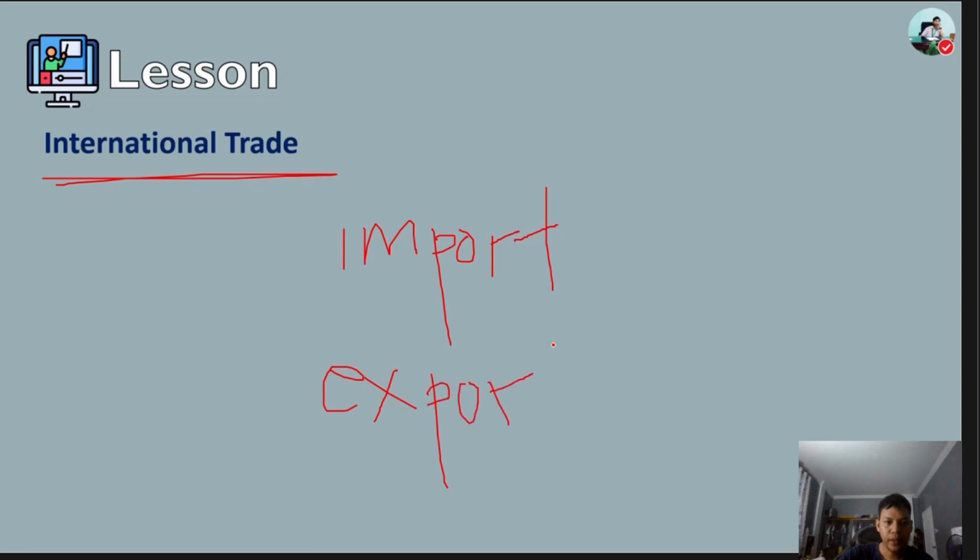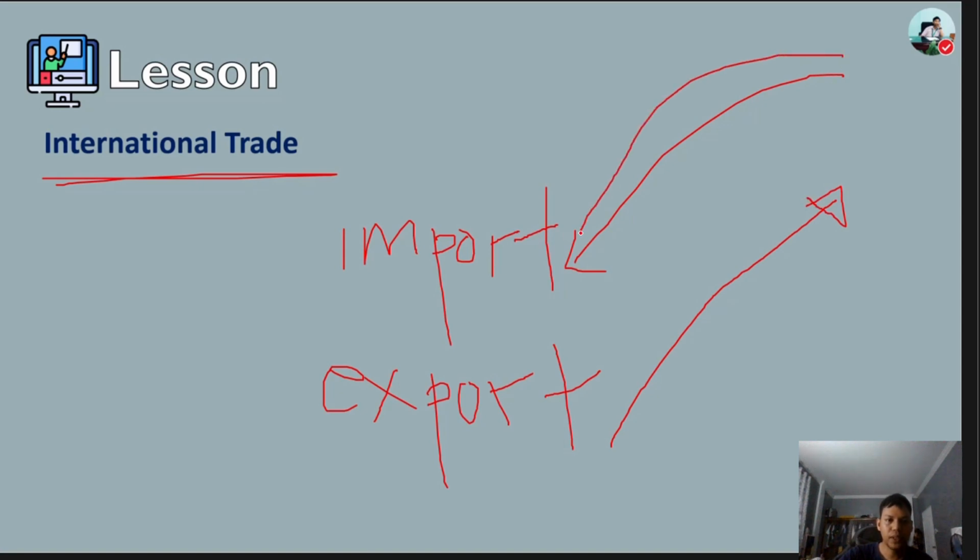So these two terms are very important that you need to know. First is the import. A product that is bought from the global market is called import. From other countries to our country, that is import. And for the export, the product that is sold to the global market is called export. So we export goods and services to other countries, and we import goods and services for our country.